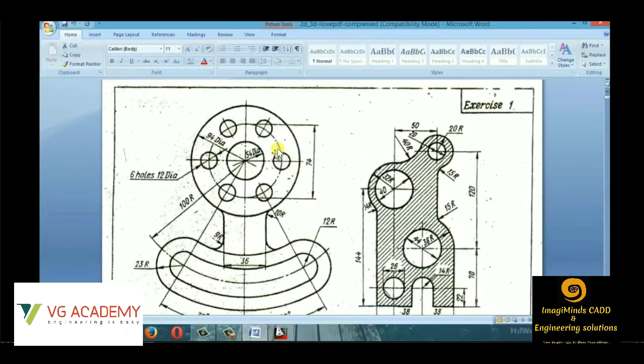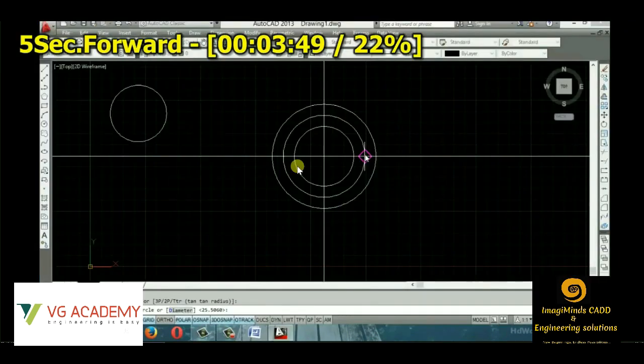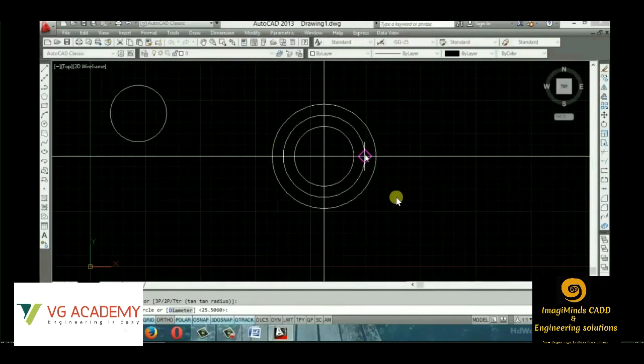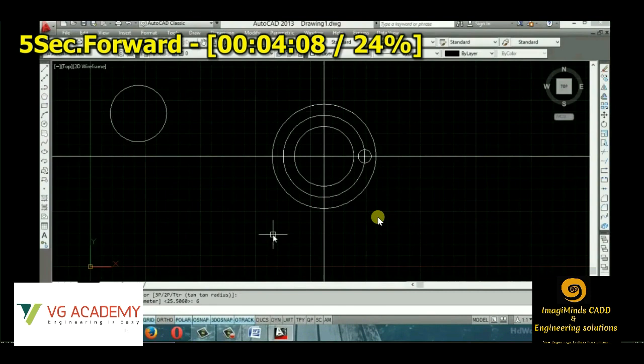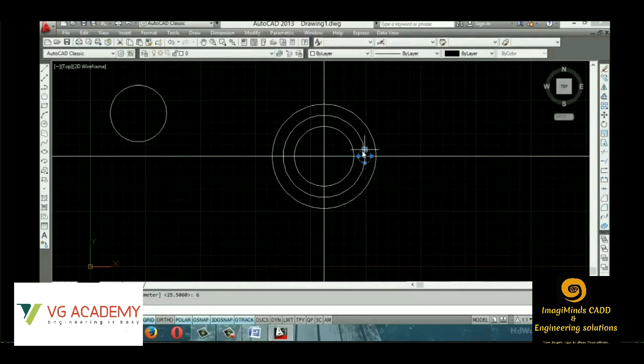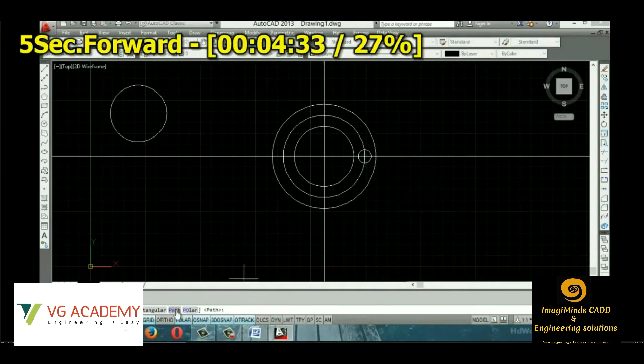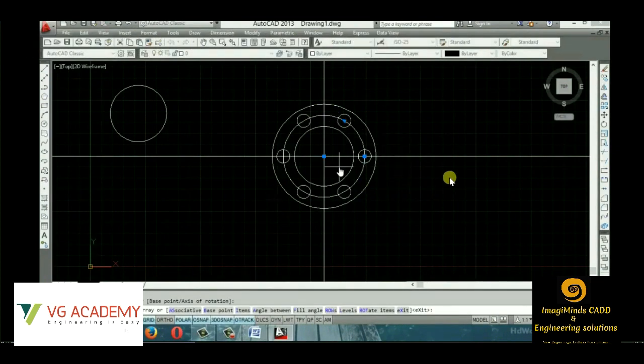So we'll draft only one circle, then use the copy option. We'll make a copy of the same circle in all the other positions. Or there is a similar command called array. We just give the number of items we need, then that number of circles will automatically be drawn, as you can see on the screen.